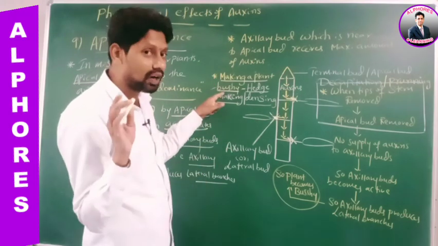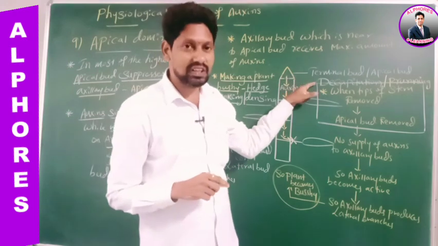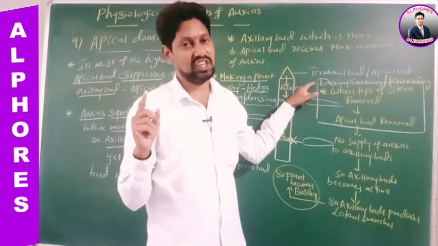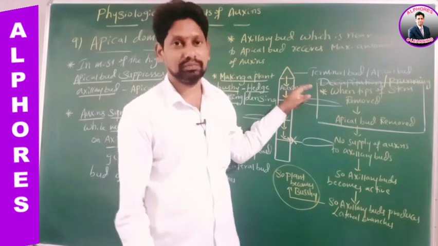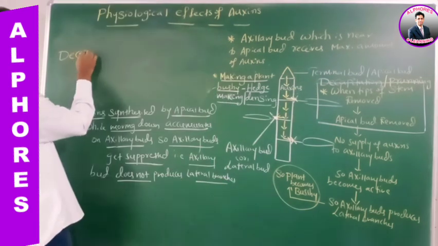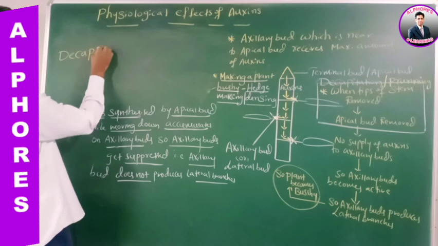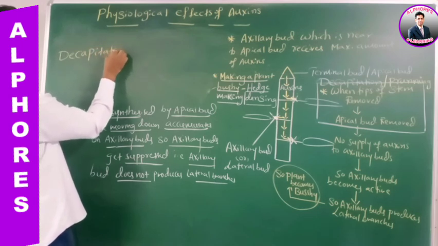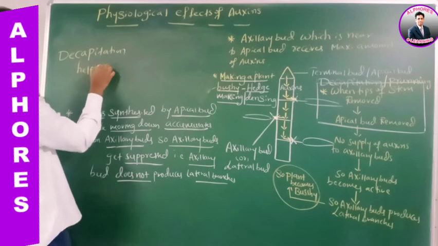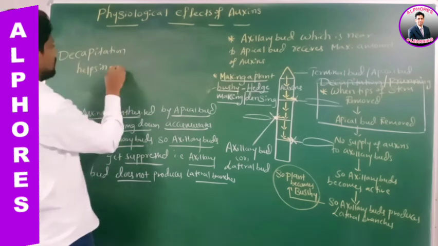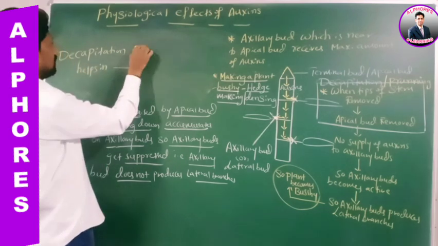This decapitation is also used in tea plantations. It is also used in what? Tea plantations, right? Decapitation helps in what?